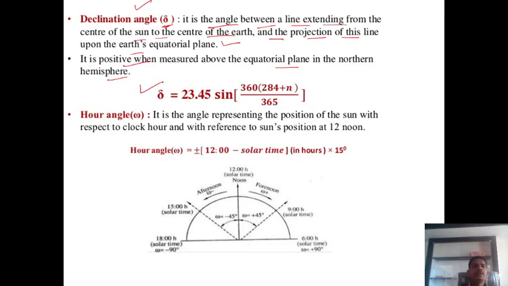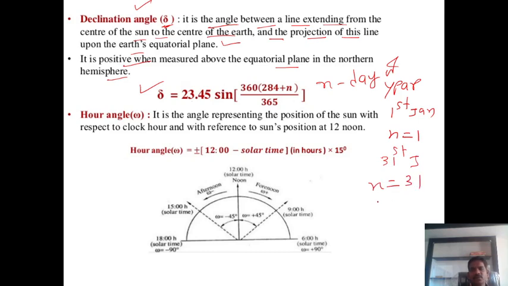Then how do we calculate the declination angle? This declination angle delta is calculated by using this formula. It is very important: delta = 23.45 sin[360 × (284 + n)/365]. n is nothing but the day of the year. Suppose you consider 1st Jan, the value of n is 1. If you consider 31st Jan, what is the value of n? It is 31, and for the total year, n is equal to 365 days. So it is very important.